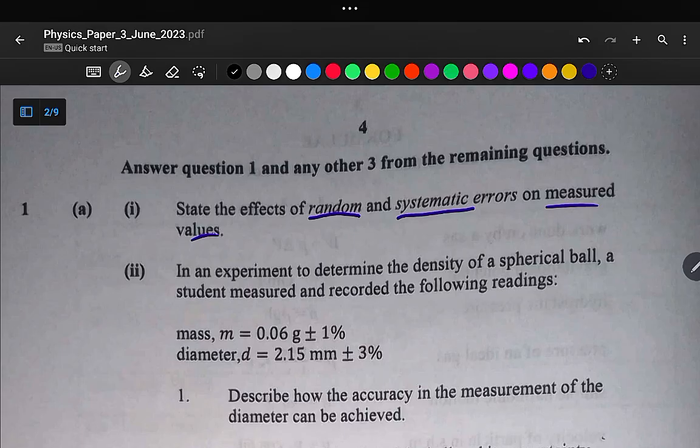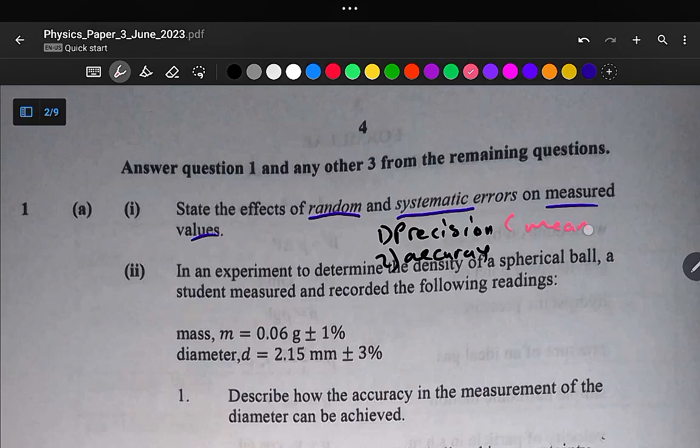You also need to understand what is meant by these two terms, precision and accuracy. So we have these two terms, precision and what we call accuracy. Okay, so precision, it is the measure of deviation of measurements from the mean value, and then the accuracy, it is the measure of deviation of measurements from the true value. So the major difference between precision and accuracy, it is that for precision, it is the measure of deviation of measurements from what?